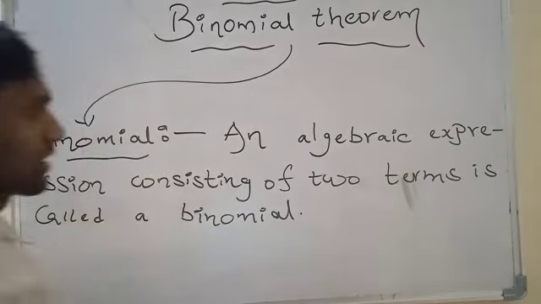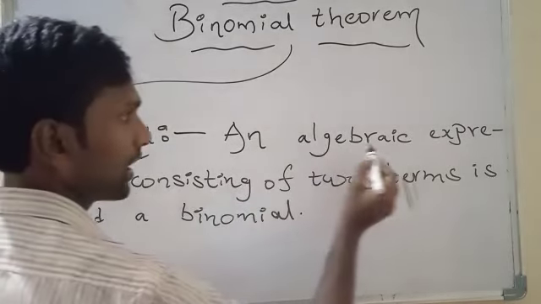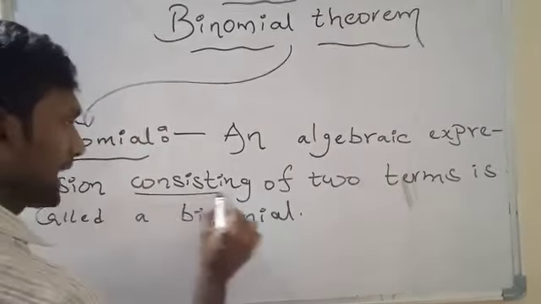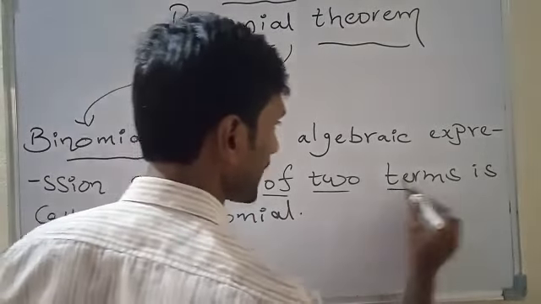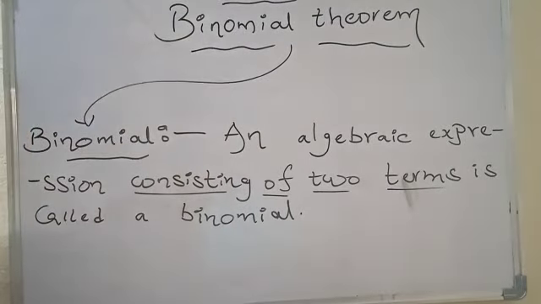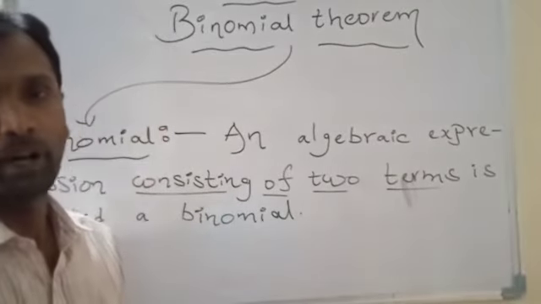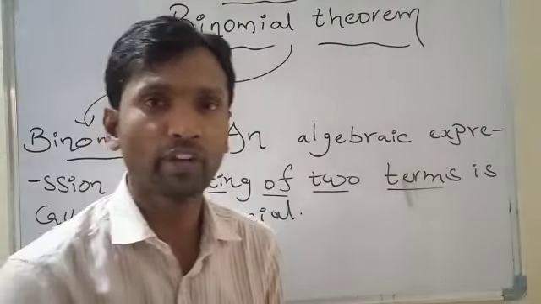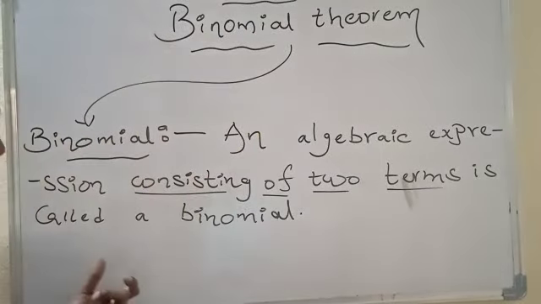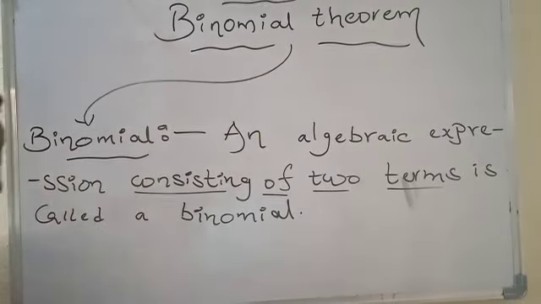This is the definition of a binomial. An algebraic expression consisting of two terms is called a binomial. To understand the concept of binomial, to understand the definition of a binomial, consider some algebraic expressions.